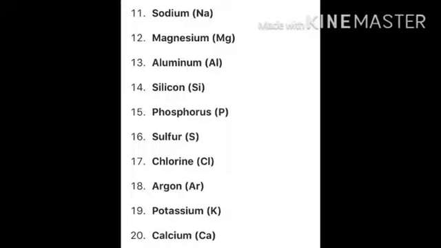Ar, potassium K, and calcium. The last one is 20, Ca. Calcium is Ca. You have to learn serially. I repeat, you have to learn the first 20 elements serially. It will be useful for you in the next class also, in this class also.